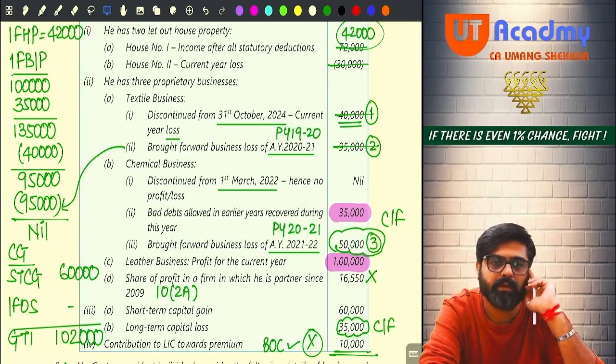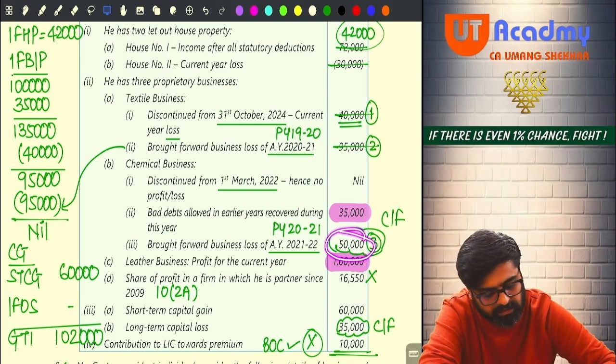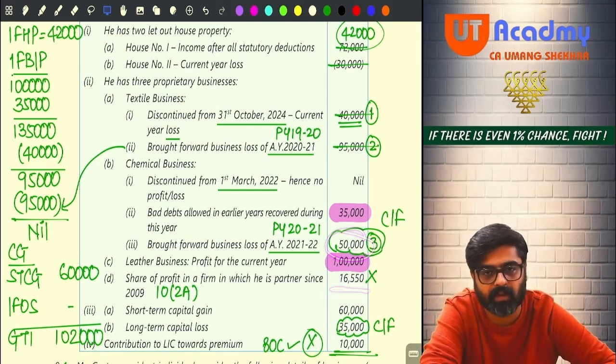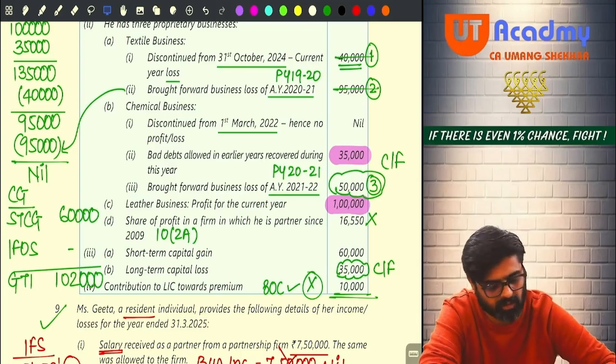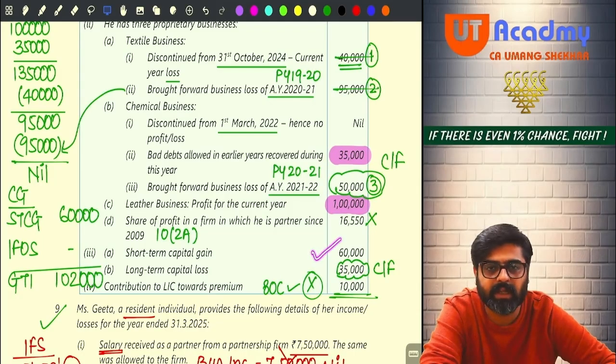Hello sir. Now tell me, this 50,000 will be carried forward. 16,550 is not your income for this year. Not a taxable income, exempt income. Now do you have capital loss? Yes. Long-term capital loss you are having, which you cannot set off against short-term gain. So you will directly carry forward this long-term capital loss also. So this year your short-term capital gain remaining will be 60 and your capital gain head total will be 60.